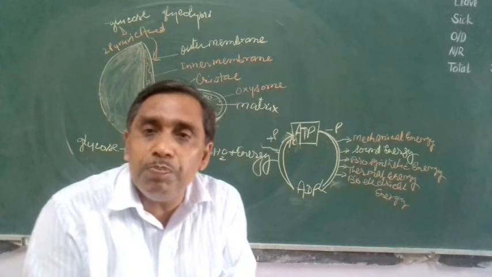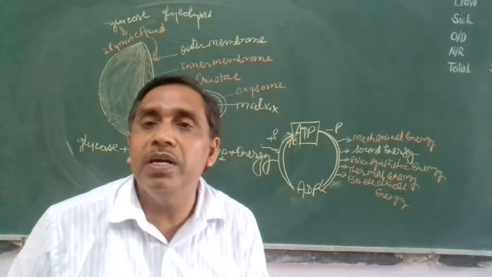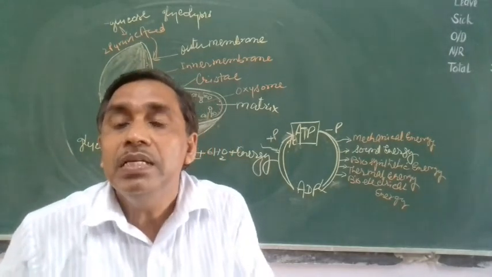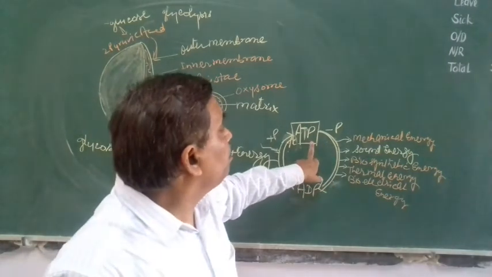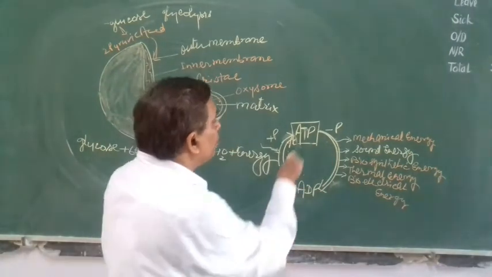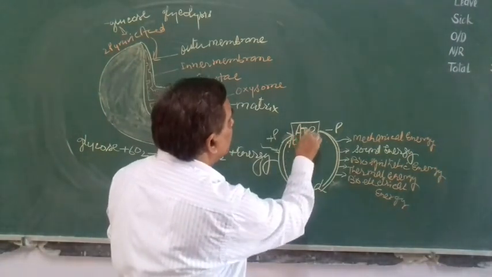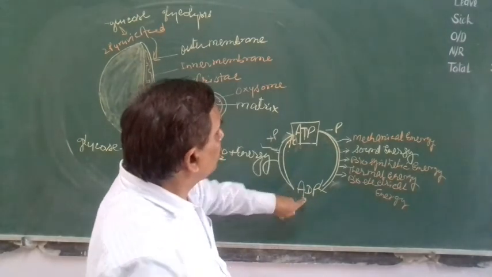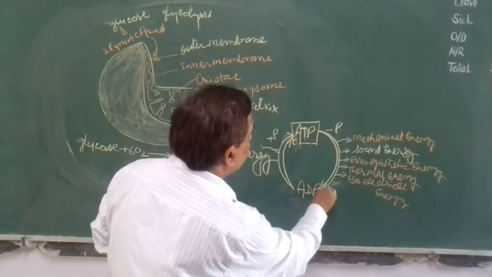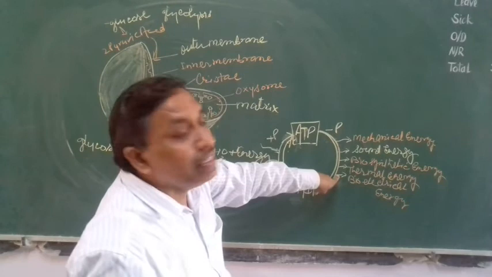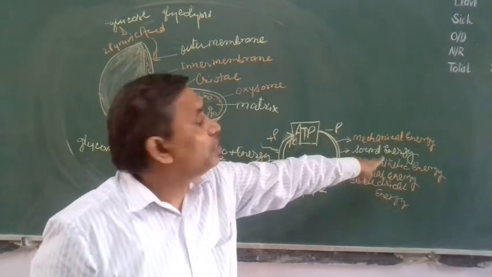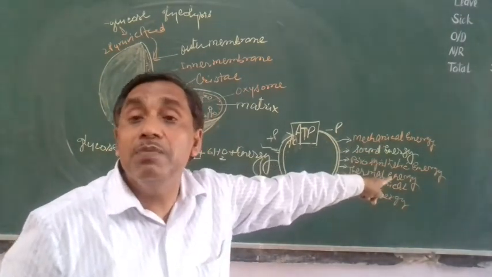So all the life processes which take place in our body require energy. That energy is derived from ATP. When this ATP gets converted into ADP, it releases energy, and that energy is utilized for various life processes.